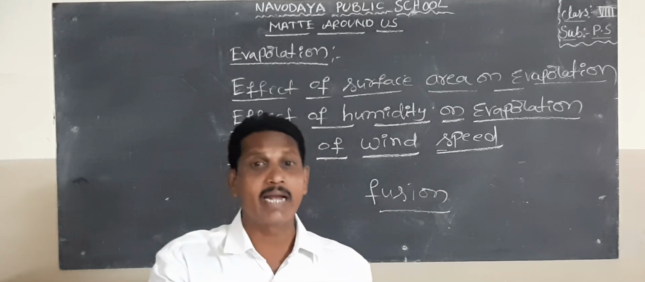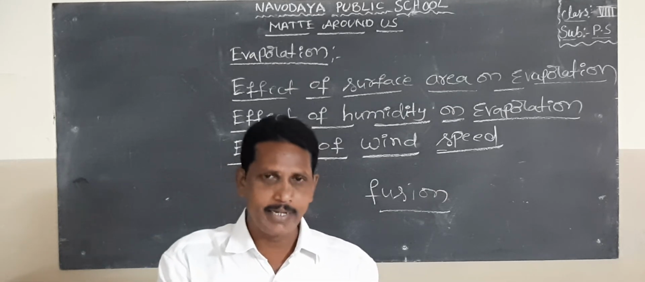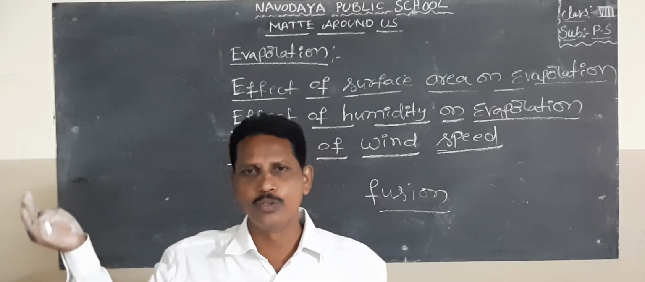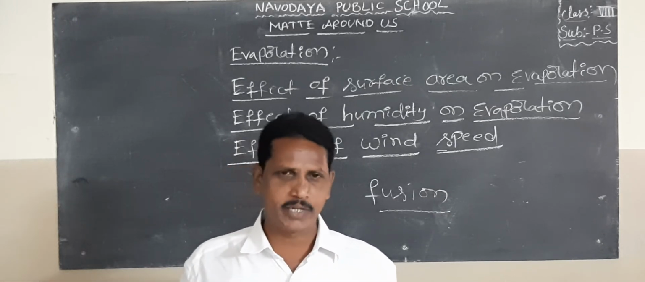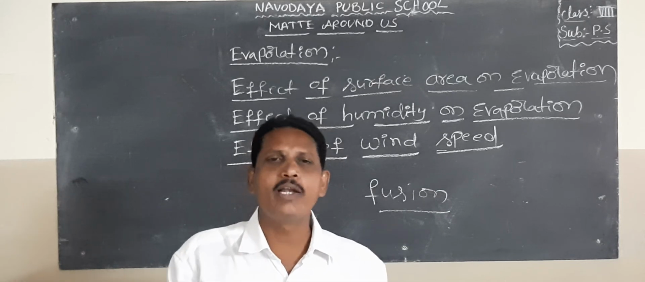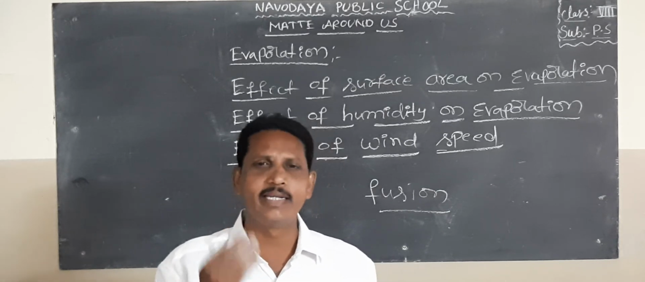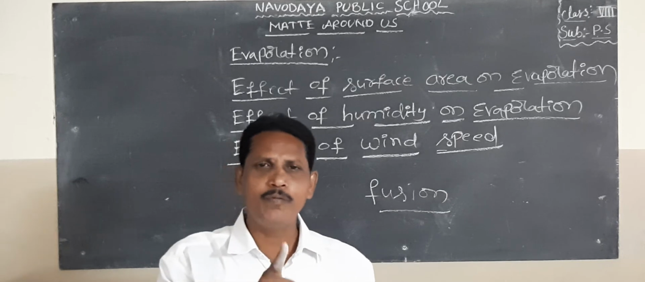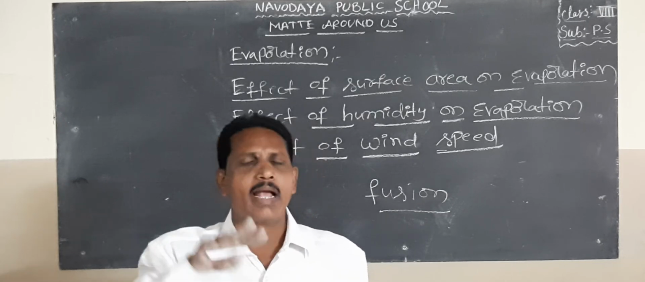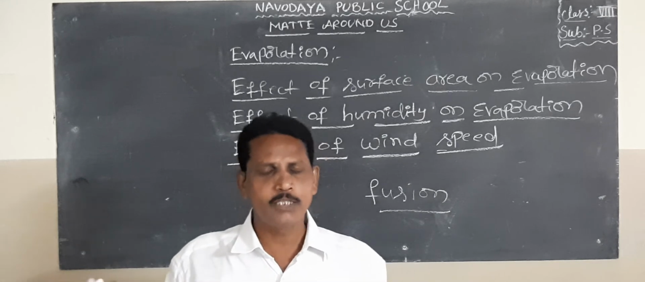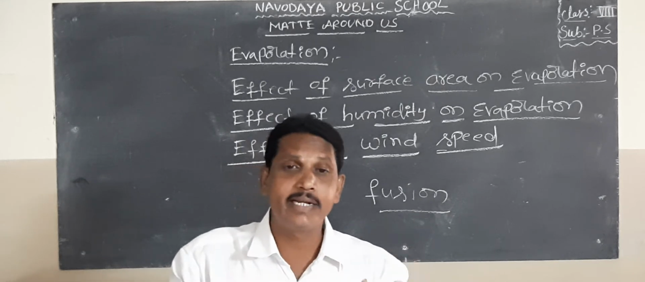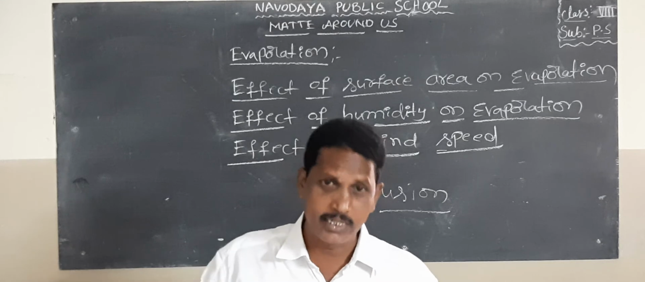Boiling point of water is 100 degrees Celsius. That means the liquid converted into vapor state. It is called boiling point. So 1 gram of liquid water converted into vapor state or gaseous state, this process is known as latent heat of vaporization.